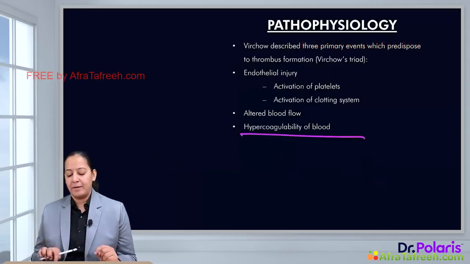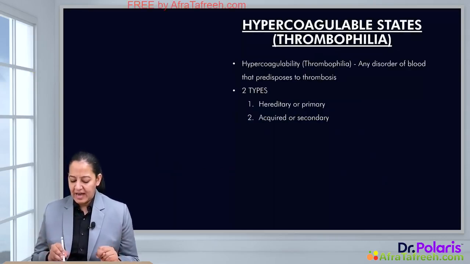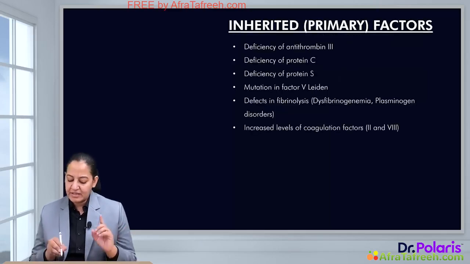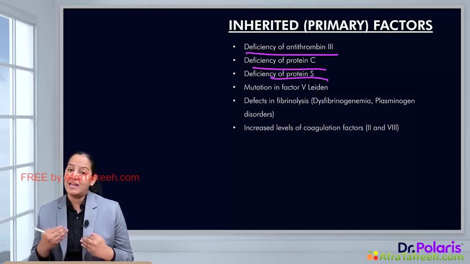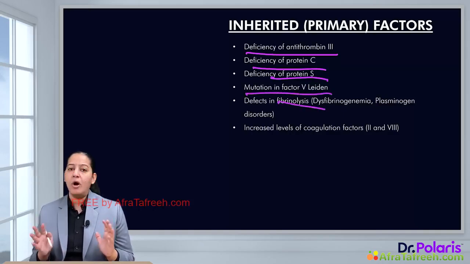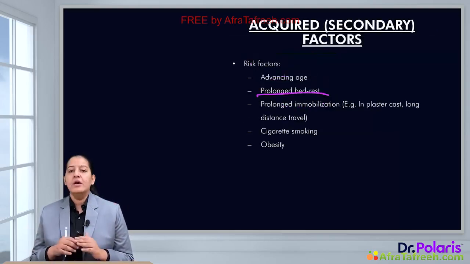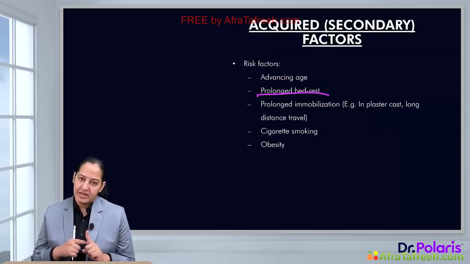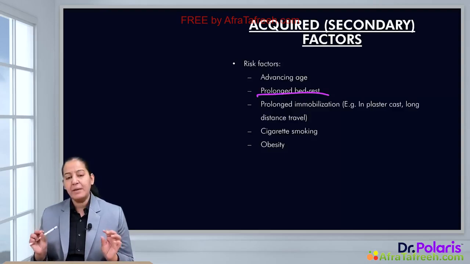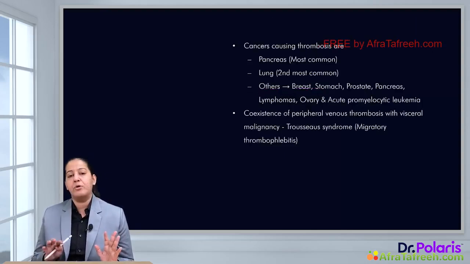The last reason is hypercoagulability of blood. There are two types of hypercoagulability, hereditary or acquired. In the hereditary type, there can be congenital deficiency of antithrombin 3, protein C, protein S, which are all antithrombotic material, or mutation of factor 5, or defects in fibrinolysis. All these are inherited factors which can lead to thrombosis. In the acquired type, there can be prolonged bed rest due to surgery, old age, post-delivery, postpartum, or pregnancy. Any prolonged bed rest can increase the propensity of thrombus formation. That is the important one in acquired.